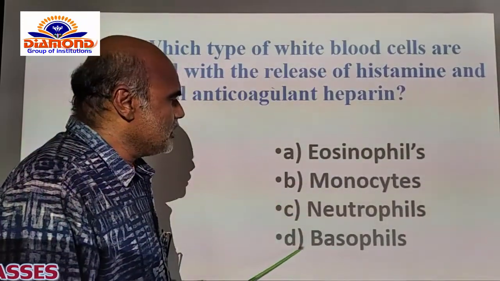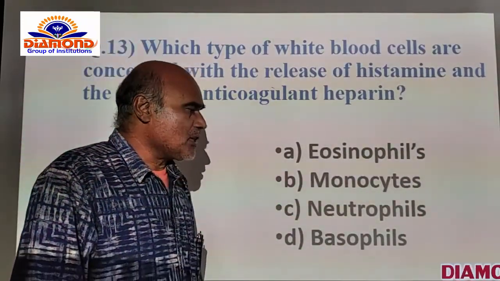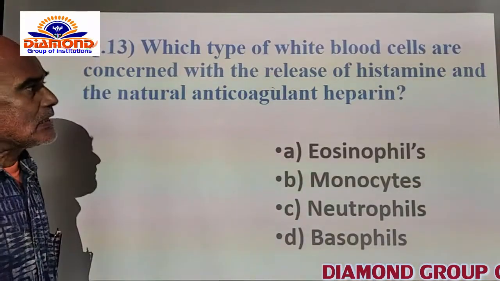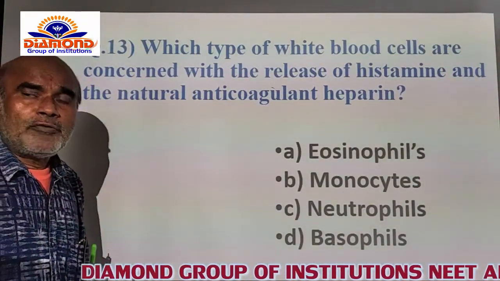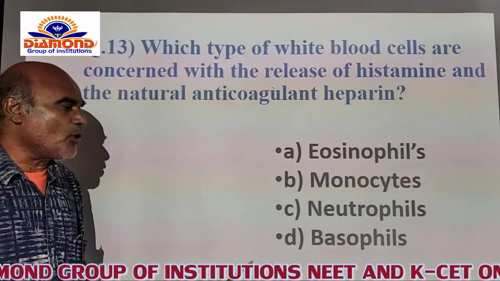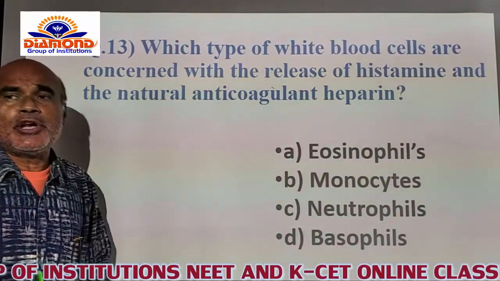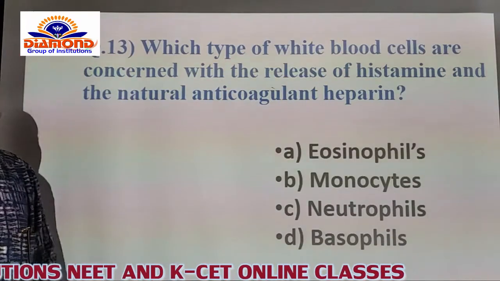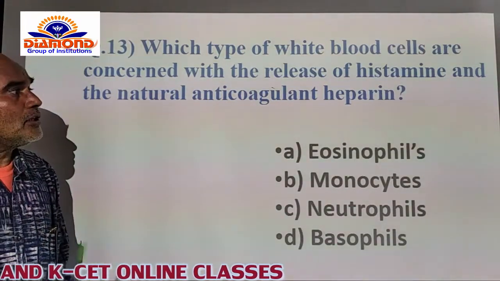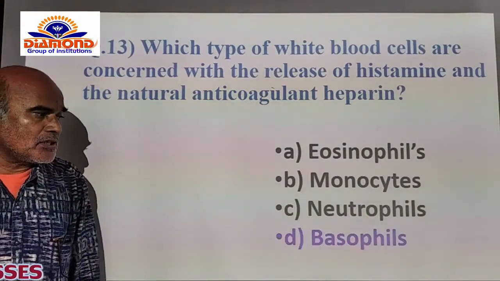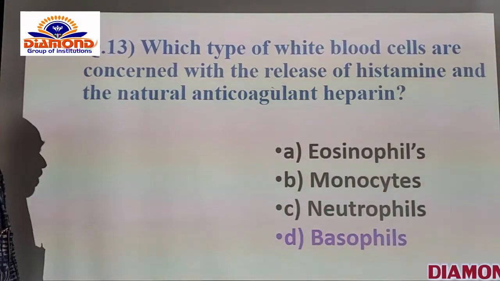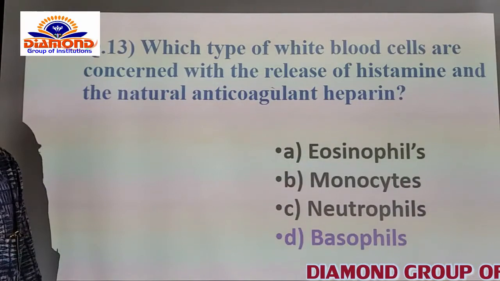And D, the basophils, is the correct option, which secrete histamine whenever injuries or inflammations affect the body, and basophils are stimulated to secrete histamine along with the anticoagulant heparin also. That's why you opt for the D option for this. So I am also opting for the D option as the correct option for this question.